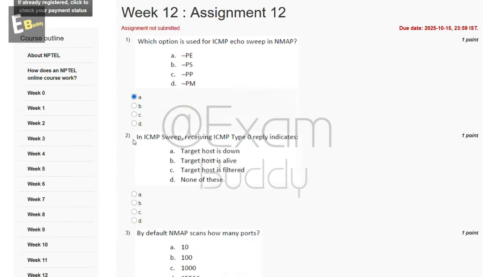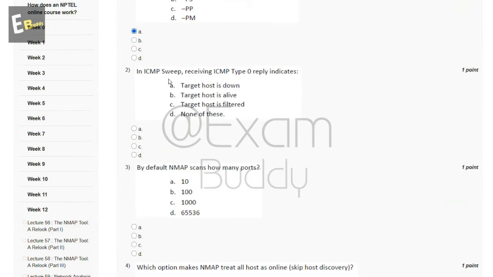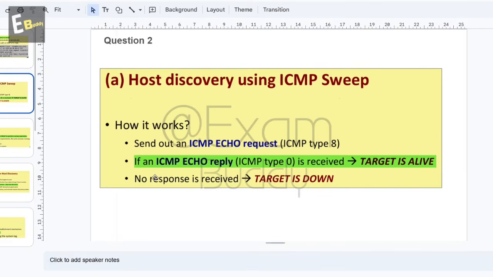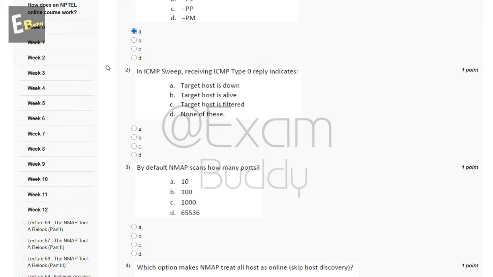Now the second question is: in ICMP sweep, receiving ICMP type 0 reply indicates what? The options are: target host is down, target host is alive, target host is filtered, none of these. So let's check the answer of our second question. If an ICMP echo reply, ICMP type 0, is received, the target is alive. So the answer of our second question is B, target host is alive.